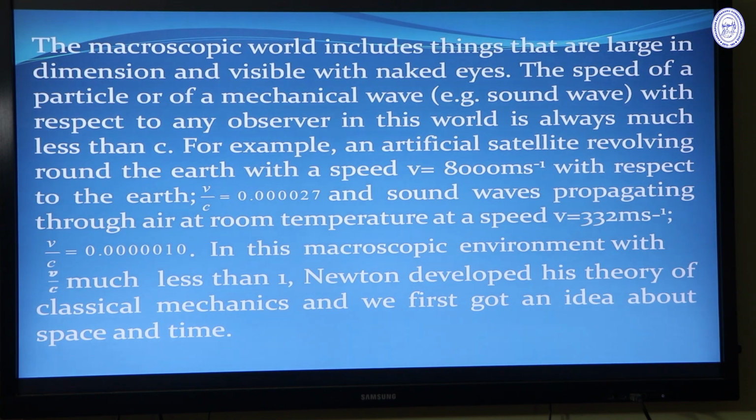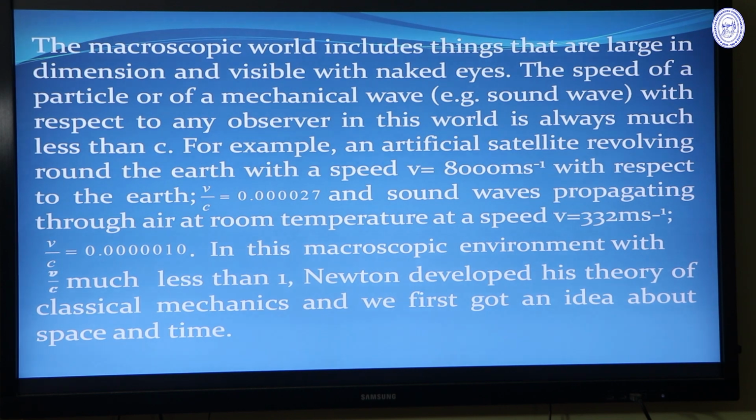For example, an artificial satellite revolves around the earth with a speed of nearly 8,000 meters per second. When we compare it with the velocity of light in free space, v by c is nearly equal to 0.000027, and this is very small compared to the velocity of light in free space.